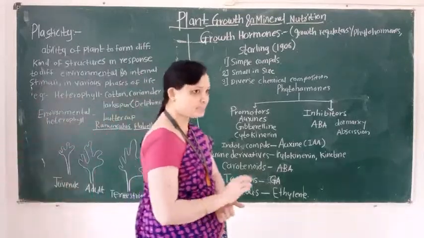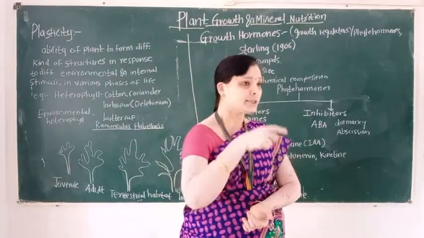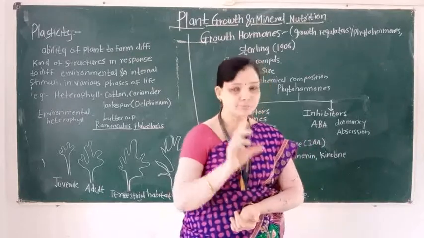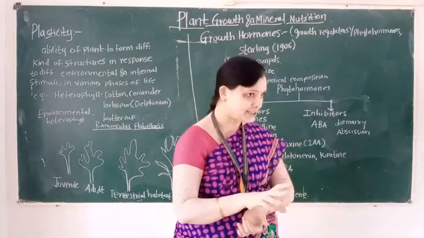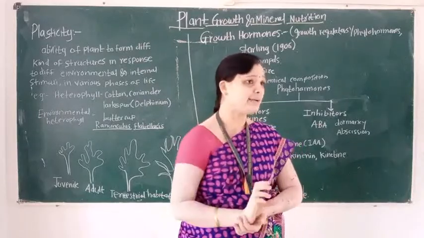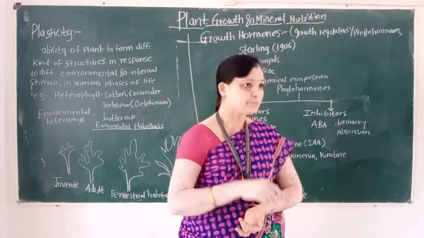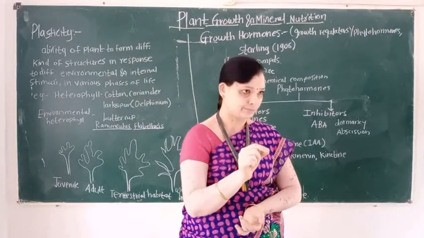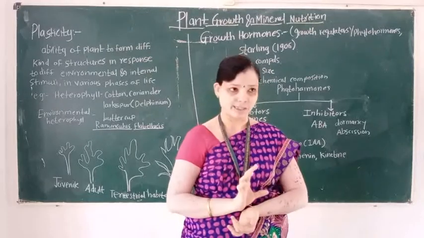Heterophylly means different types of leaves at different stages. The young stage is known as the juvenile stage and the adult stage is called the mature stage. Simply, in the juvenile stage the leaf structure is different than in the adult stage.